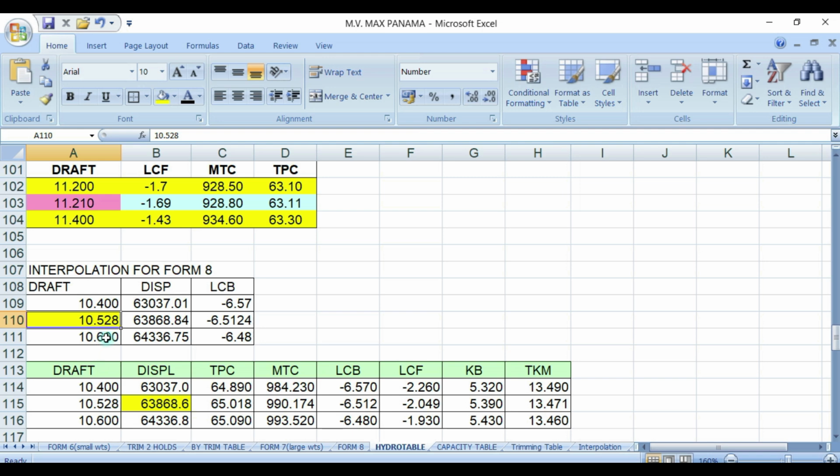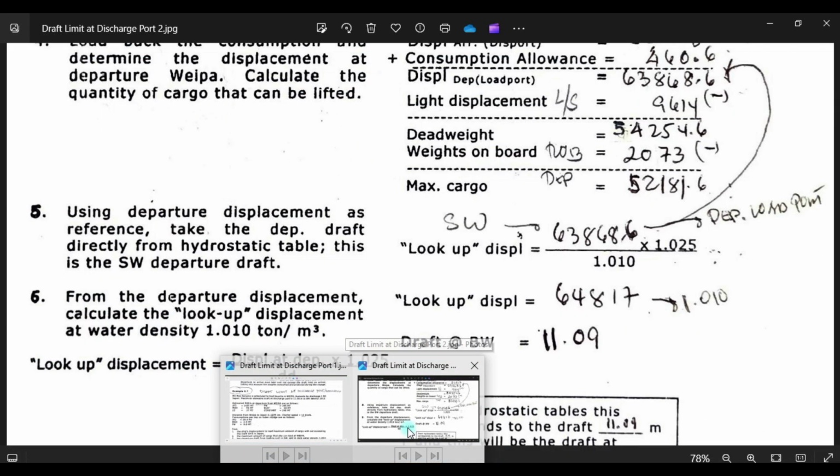Either one, the draft will be 10.528. That will be in salt water.